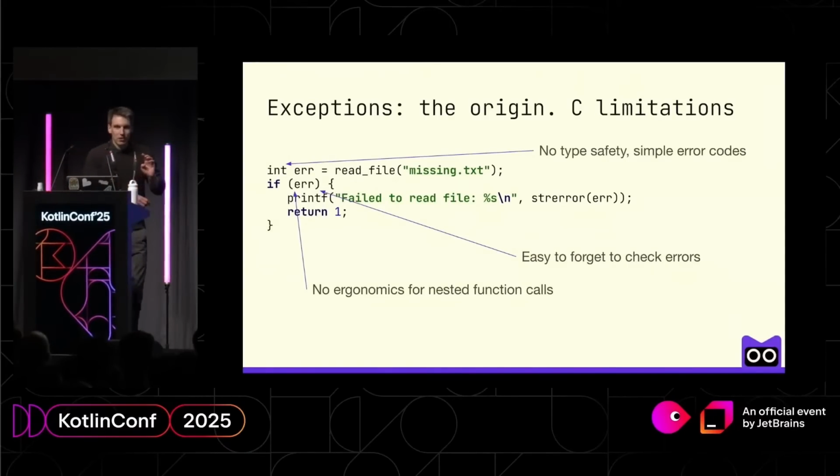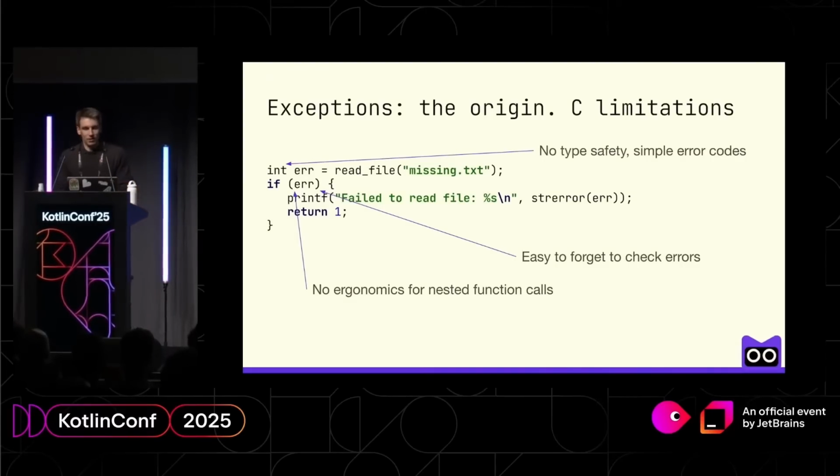First of all, there's no type safety, just an int as a regular type. It's also one of the main problems that it's really easy to forget to check for errors, especially in the native world, where if you miss an important error, your program can crash with a horrible error. Plus, there's no ergonomics for nested calls, and the situation can get quite messy.